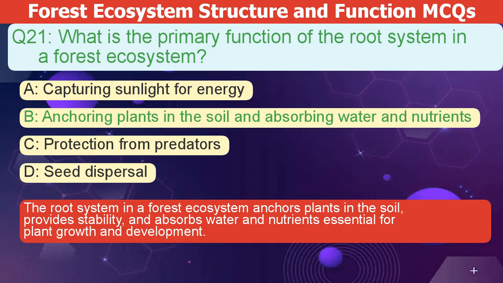The root system in a forest ecosystem anchors plants in the soil, provides stability, and absorbs water and nutrients essential for plant growth and development.